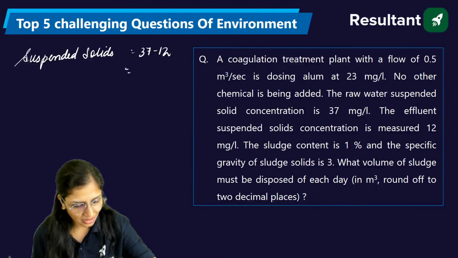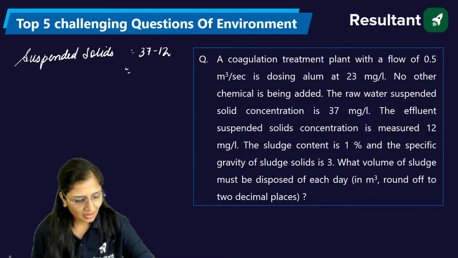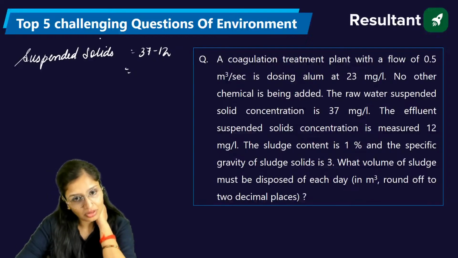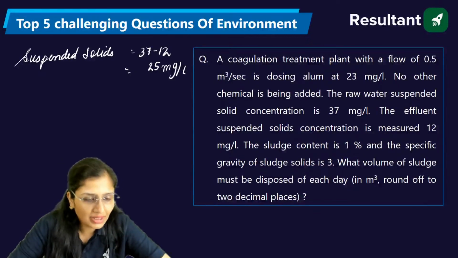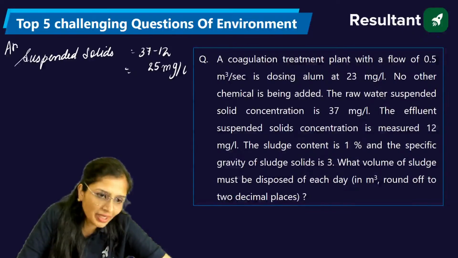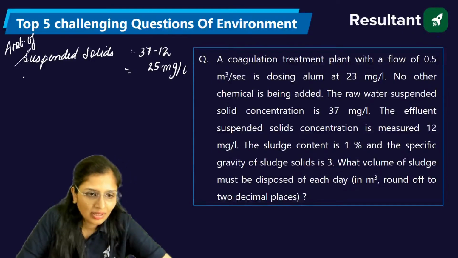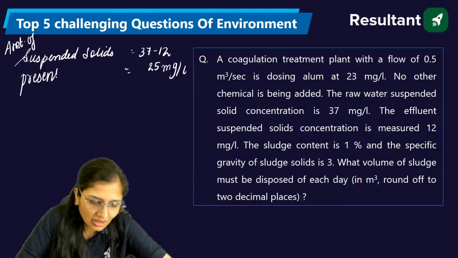Okay, so 37 minus 12, that is 25 mg per liter. This is the amount of suspended solids present in sludge solids.